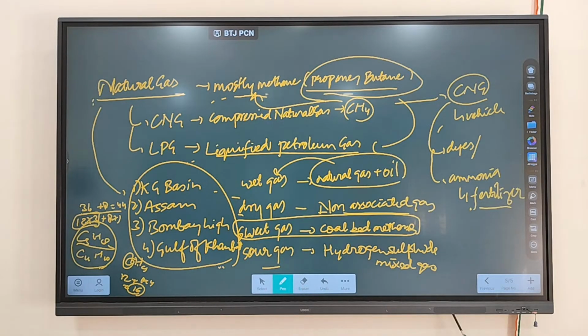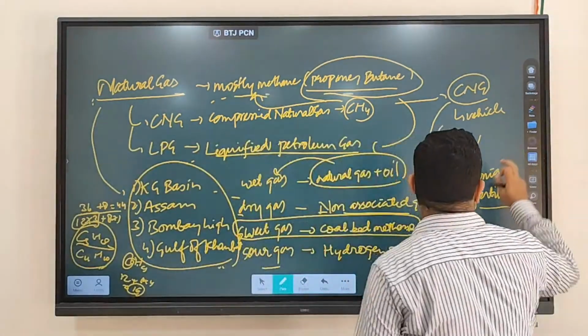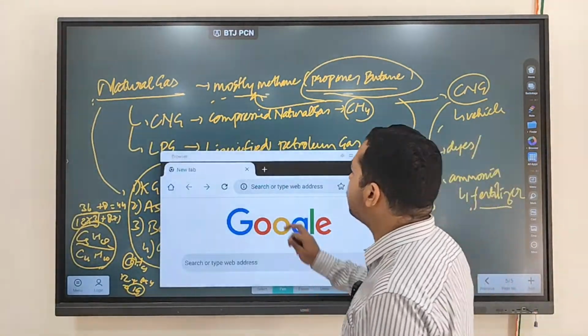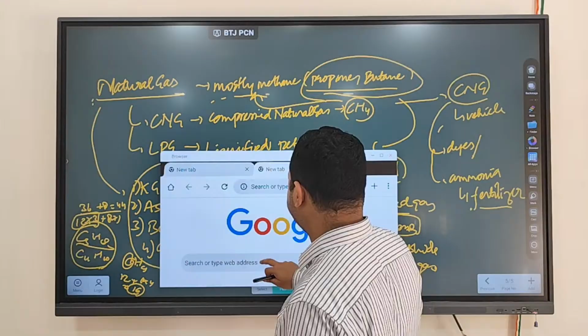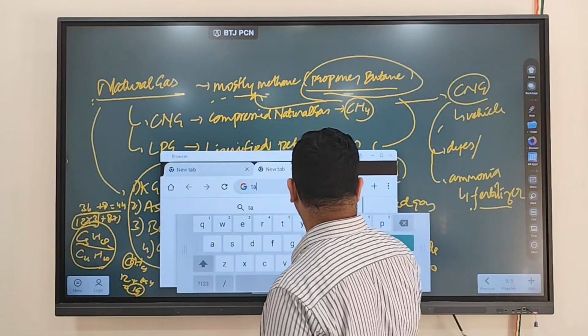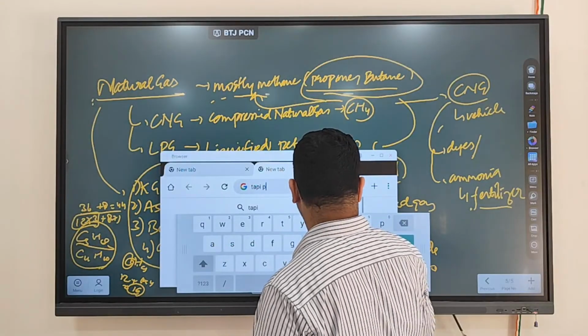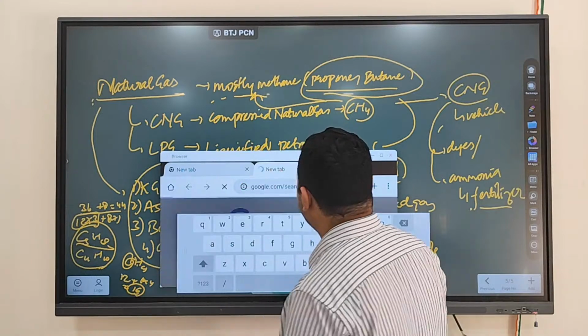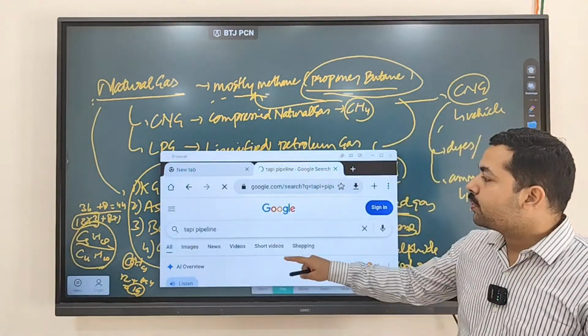Clear? Now there are certain pipelines also being built to transfer the gas. One of the pipelines that is in the news, if you are going through current affairs, is the TAPI pipeline.